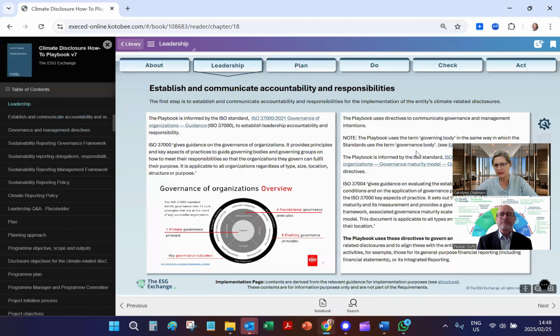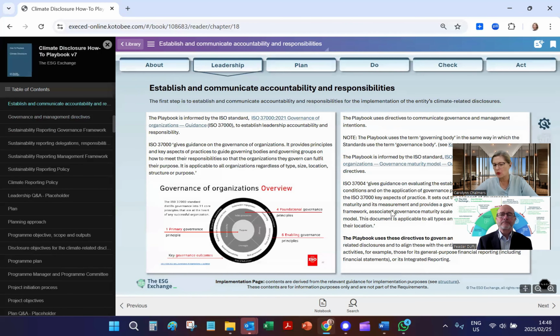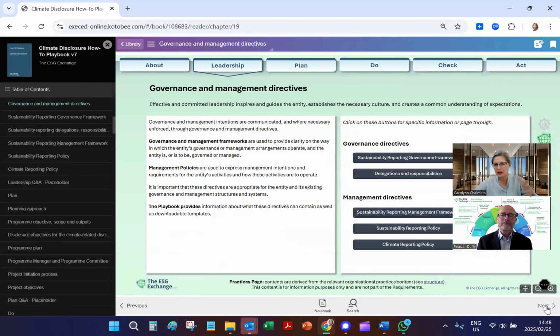And here we can see that we do leverage more than just the management system standard. Here we're leveraging two ISO standards, 37,000 and 37,004, to establish a leadership. But to have a look at the practices, essentially applying those standards in practice for the purposes of using and implementing IFRS S1 and S2, you can see that we apply the standards towards management and governance directives.